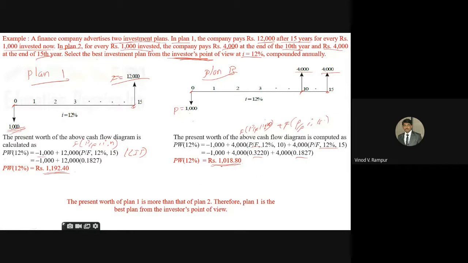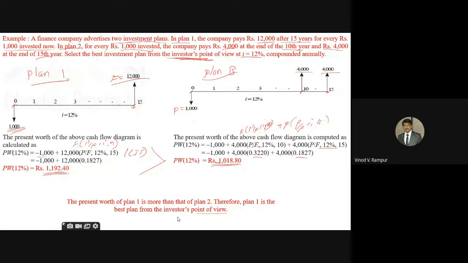Now you just see that present worth is 1,192, and present worth is 1,018. Which one is the bigger? Plan A is bigger than plan B. Now the investor has to think which plan is better for him. The present worth of plan A, plan 1, is more than plan 2. Therefore, plan 1 is the best plan from the investor's point of view.